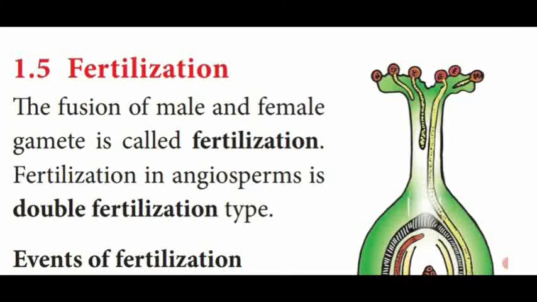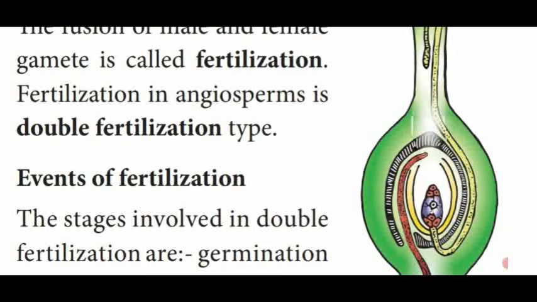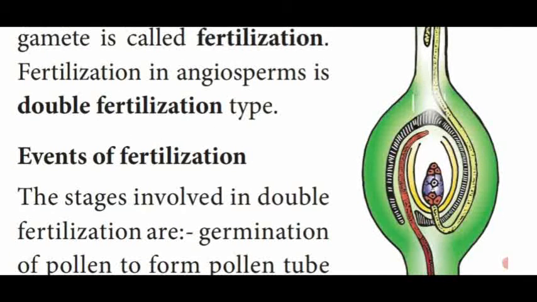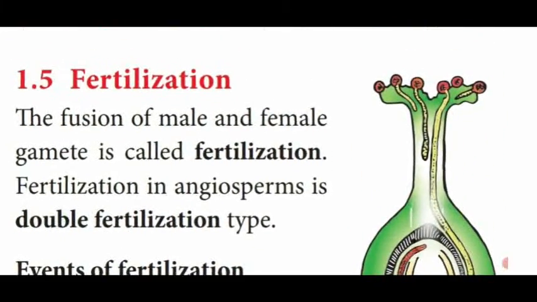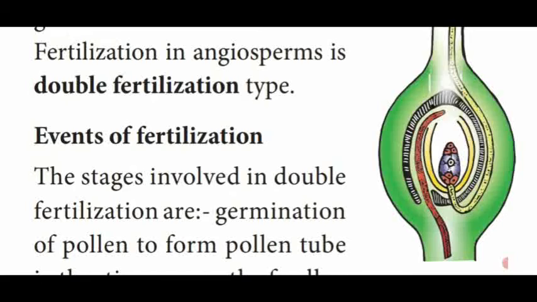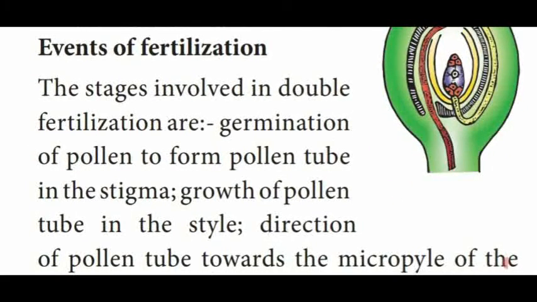Through the pollen tube only, the male gametes enter into the ovary via the micropylar region. In the micropylar region only, they have the egg apparatus. So one of the male gametes fuses with the female gamete to form the diploid nucleus. The other one fuses with the polar nuclei which is present at the center. This one we have seen in the previous diagram in this video. Now we are going to see what are all the events which take place in the fertilization.